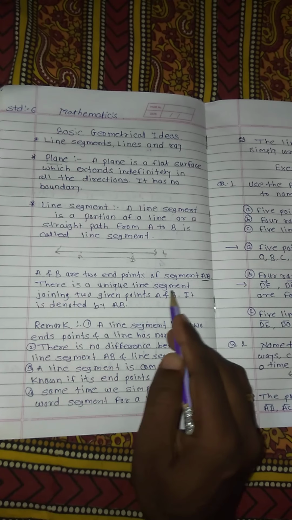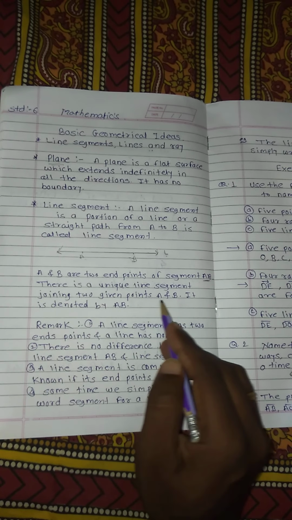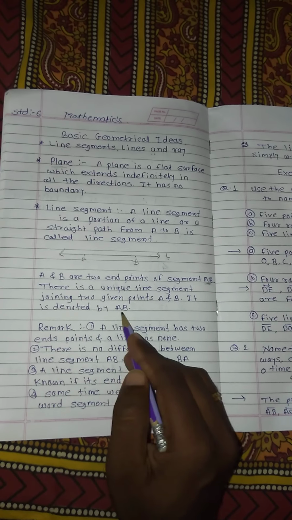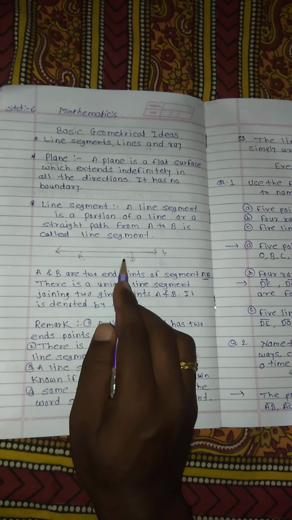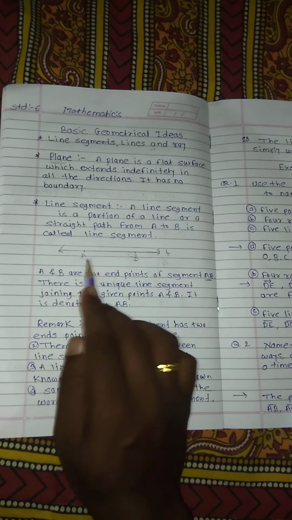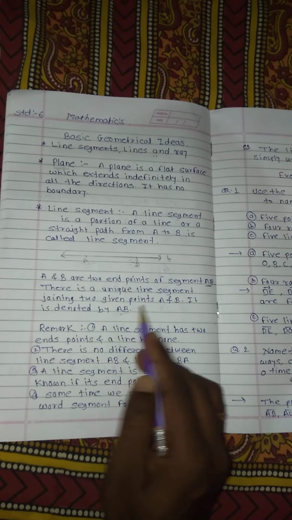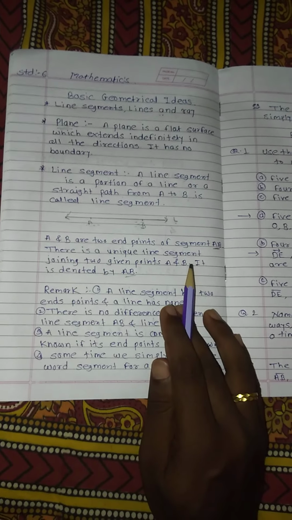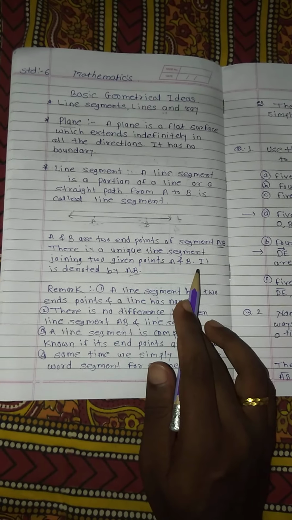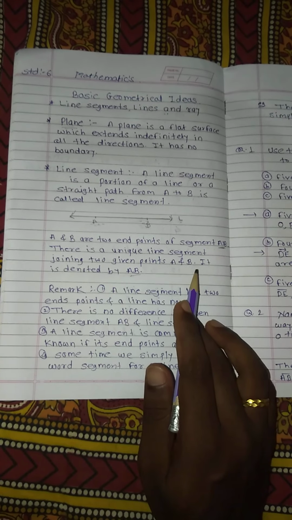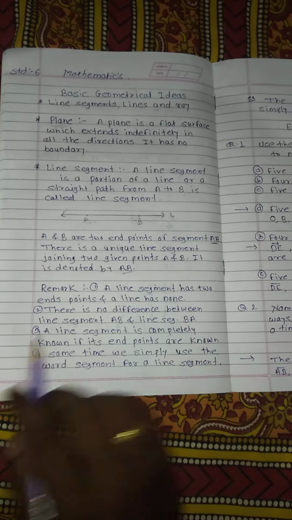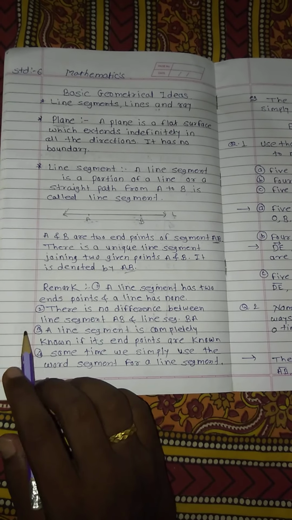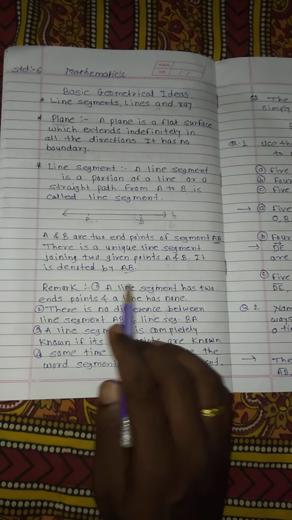There is a unique line segment joining the two points A and B. It is denoted by AB. These two points are joined by the line L, and this is called line segment AB. Now some remarks, some notes we have to keep in our mind. This is very important to understand what a line segment is.